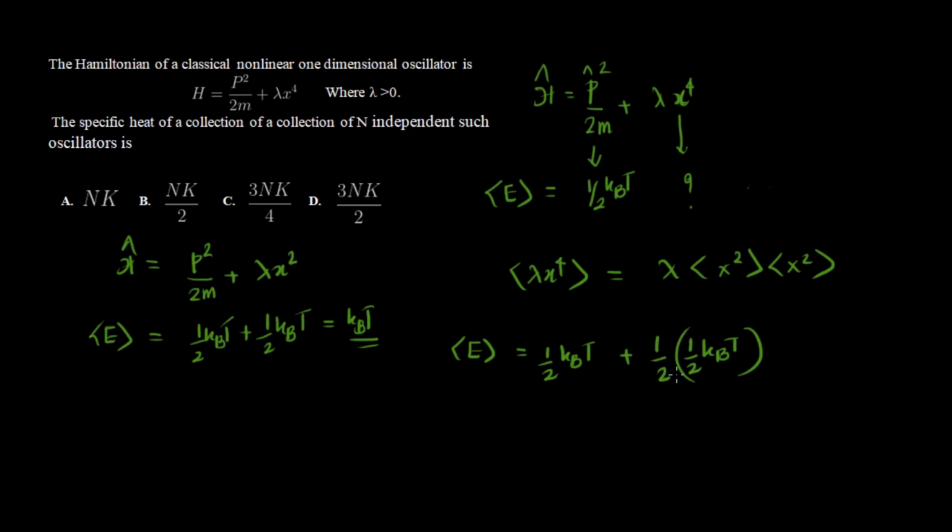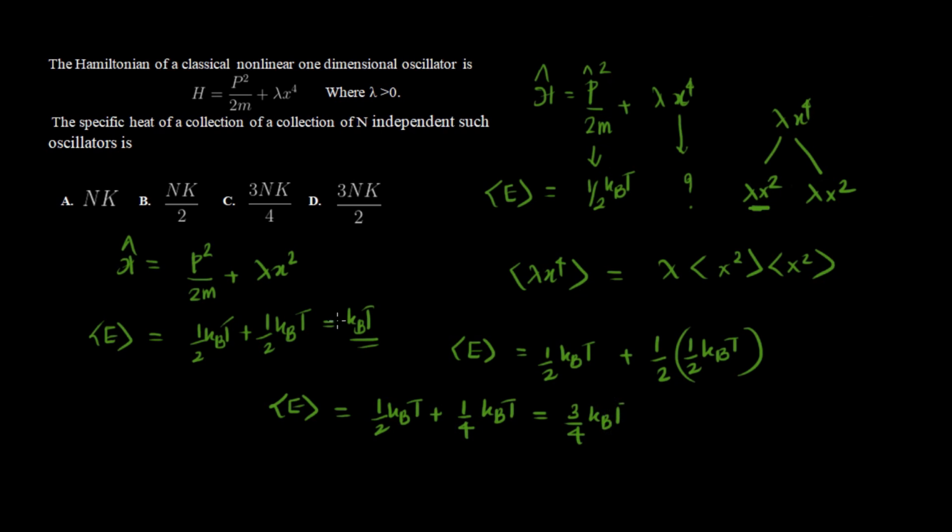Logically, lambda x raised to 4 divides into lambda x squared contribution and another x squared contribution. So one quadratic term will contribute a half kBT, and the other will contribute half of the half kBT. So the energy will be half kBT plus 1 by 4 kBT. That will be 3 by 4 kBT.